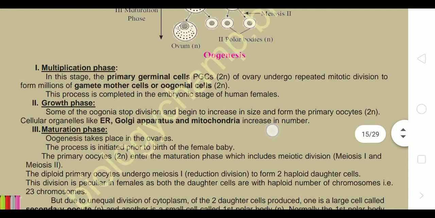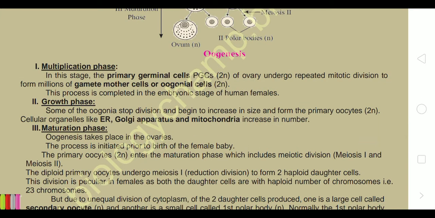In multiplication phase, the same primary germinal cells, which are diploid, of the ovary undergo repeated mitotic division to form millions of gamete mother cells or oogonial cells. This process is completed in the embryonic stage of human females, when the female body is in infant form.